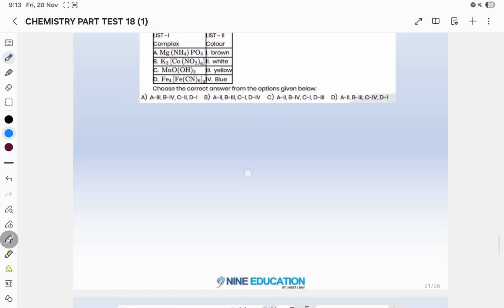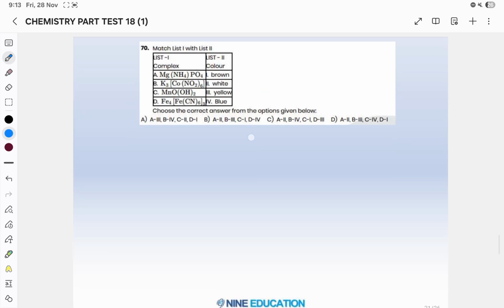Okay, then for question number 70 you should keep in mind the colors. For this we have discussed previously in this slide only that this is Persian blue color. This is what? Ferrocyanide.